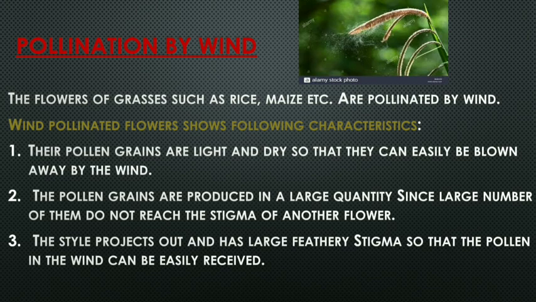So the female flower which is ready, which is waiting to trap the pollen grain, has a large style projecting out of the flower, so that as the pollen grain comes near, the stigma, which is sticky and feathery, lets the pollen grain easily get attached to the female flower. So these are some features of the flowers which are pollinated by the wind.